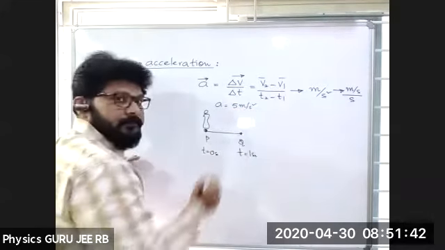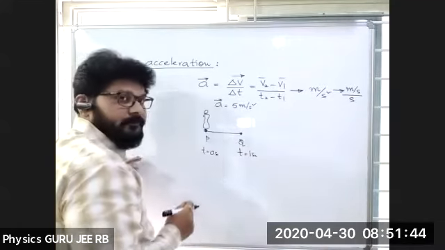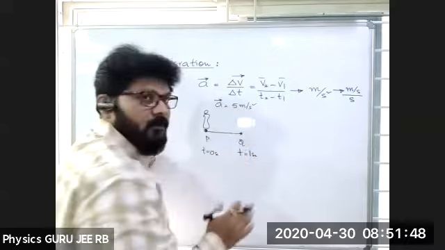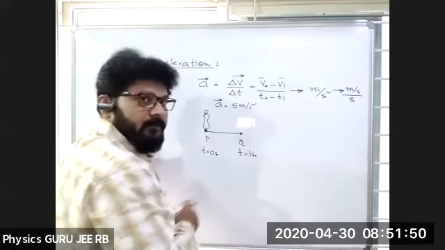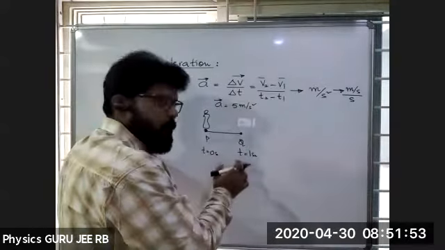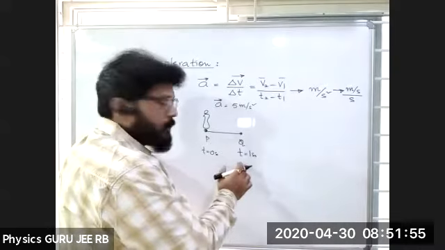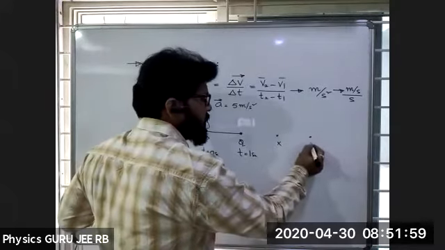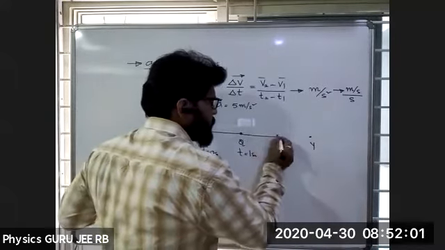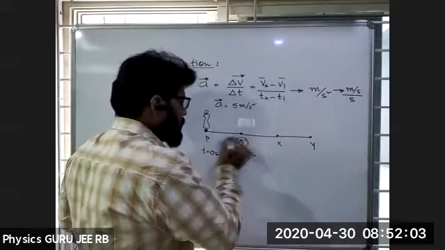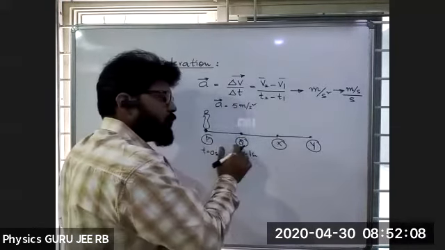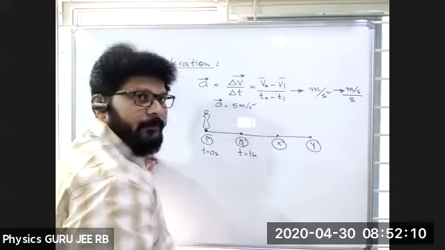What exactly is the meaning of 5 meter per second square? When he travels from P to Q, and next we'll take X, and next Y. So four points: P to Q, Q to X, X to Y.